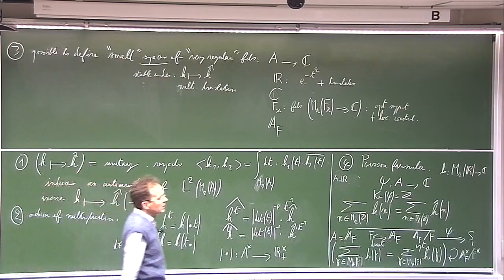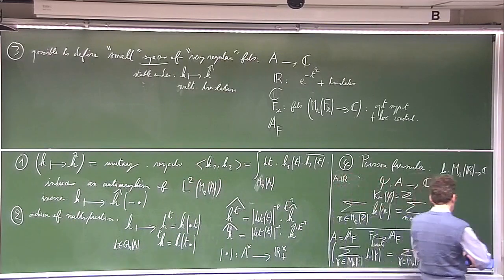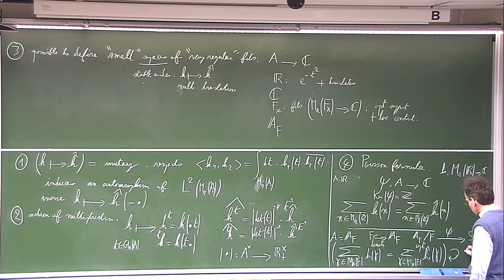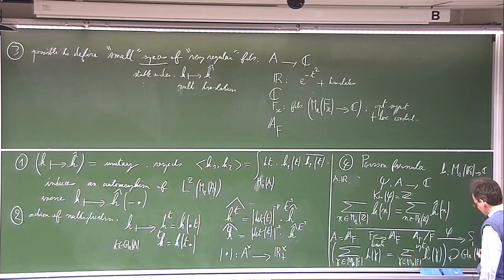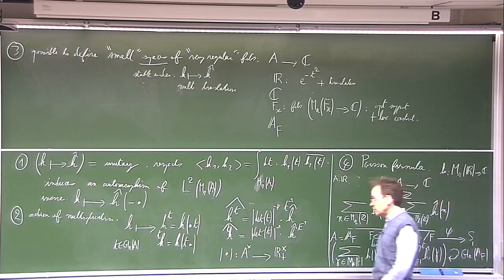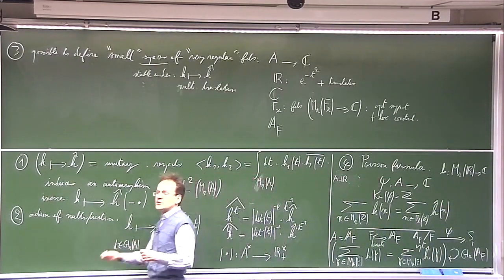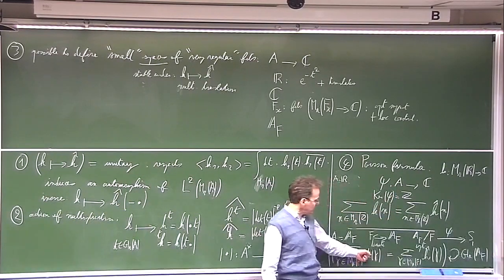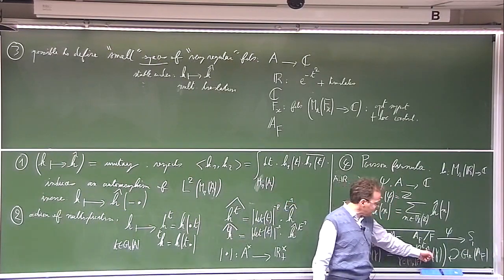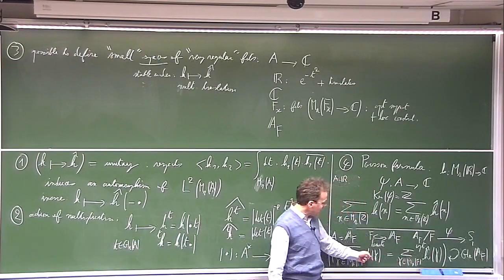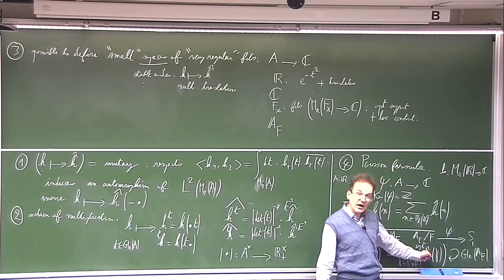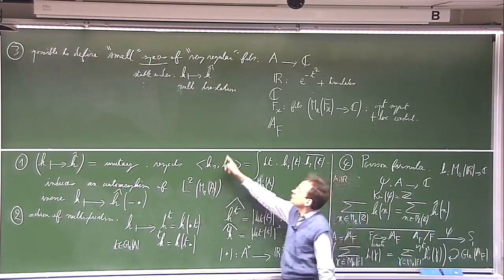Okay, and so we can do the same as before, which means to consider this formula and to let the group GLr of A_F act on it. So it acts on it both on the right and on the left. And if you let this group act here on the right, it will act there on the left. If you make it act here on the left, it acts here on the right,